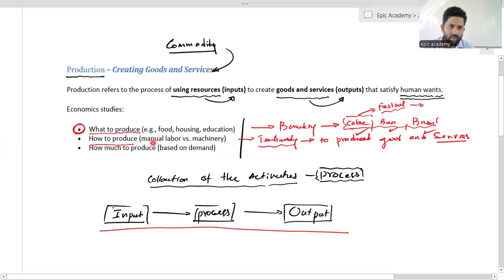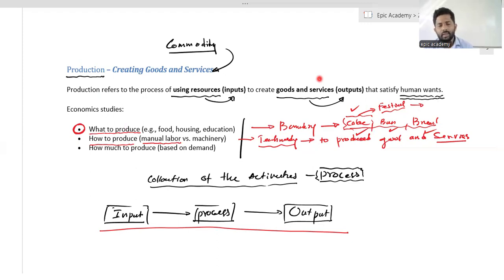You can use manual labor to produce cake, isn't it? Yes. Mixing, baking, each and everything can be done by using labor. Labor means the mental and physical effort from the workers. We call it labor. And also you can use machineries and equipment, which we commonly call capital. Machineries, equipment, buildings, everything belongs to capital.